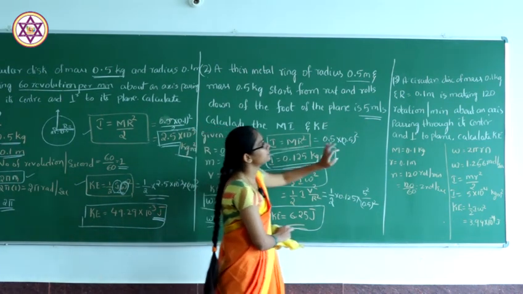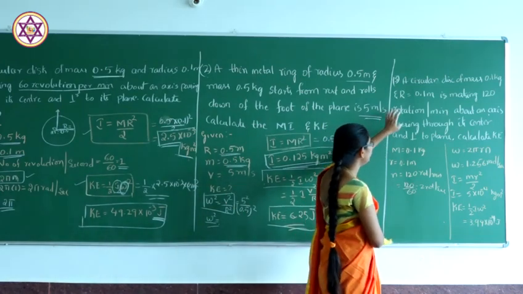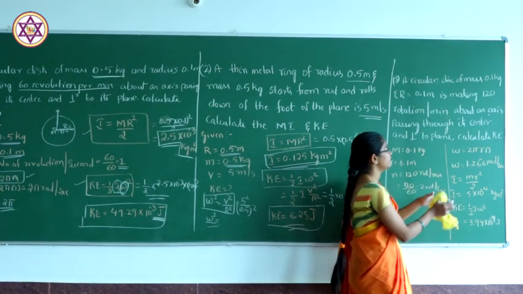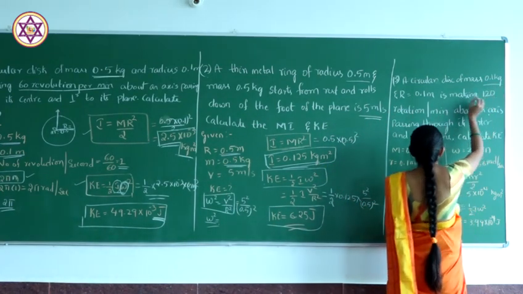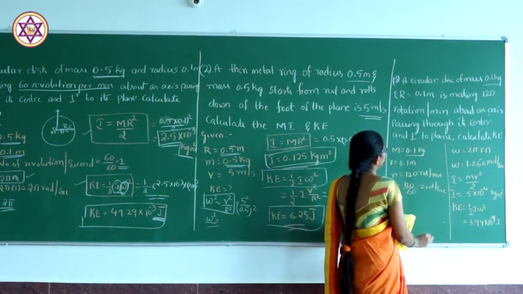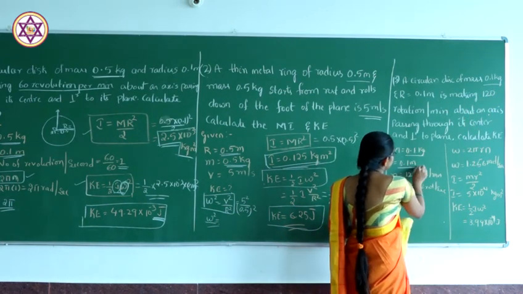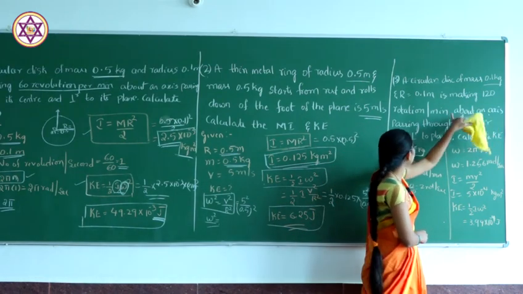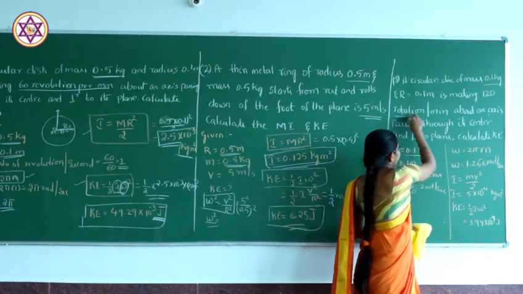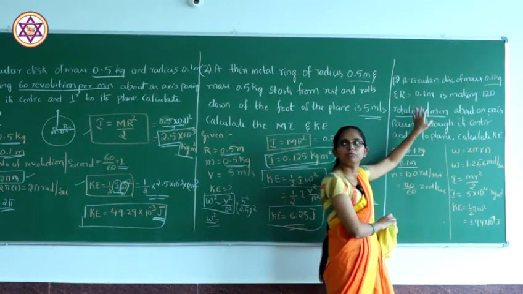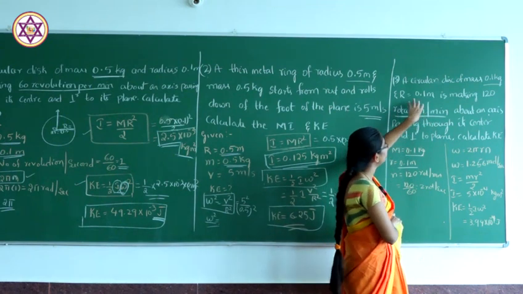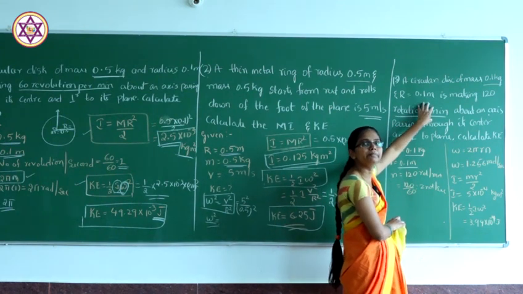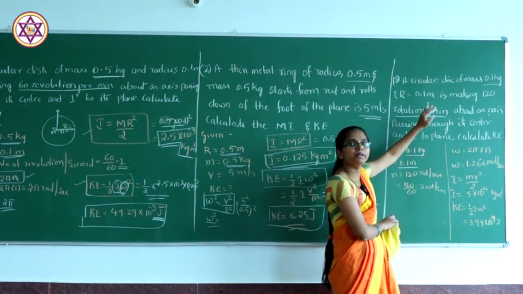Okay. So the next very important problem is a circular disc of mass 0.1 kg and radius 0.1 meter, making 120 rotations per minute. In the first problem I told you that when they give rotations per minute, we need rotations per second.